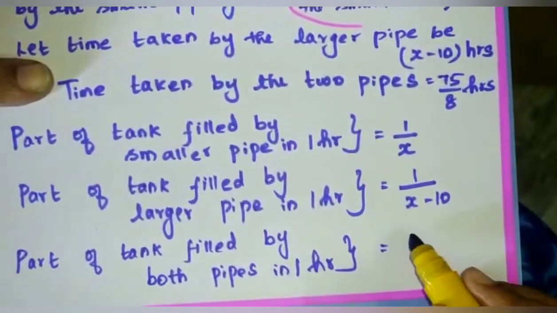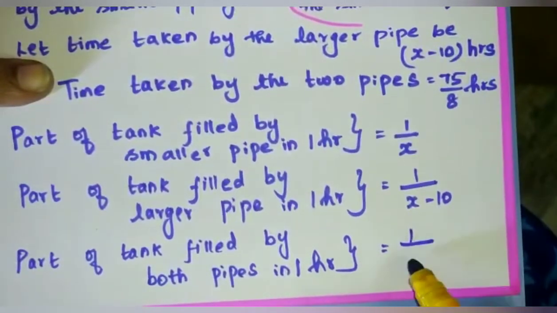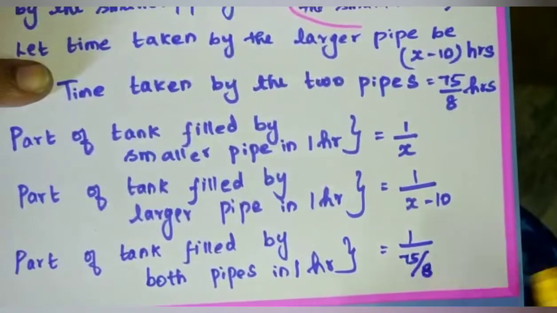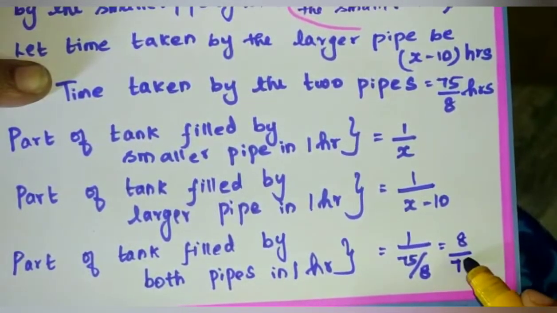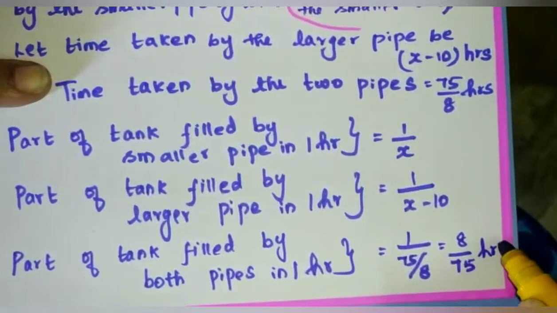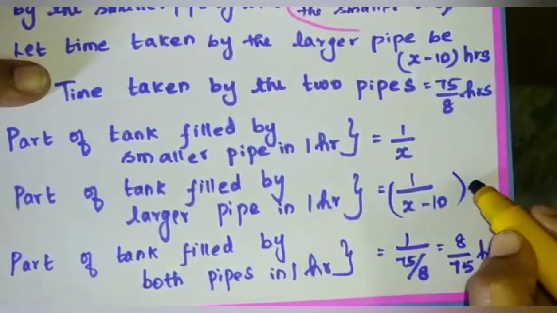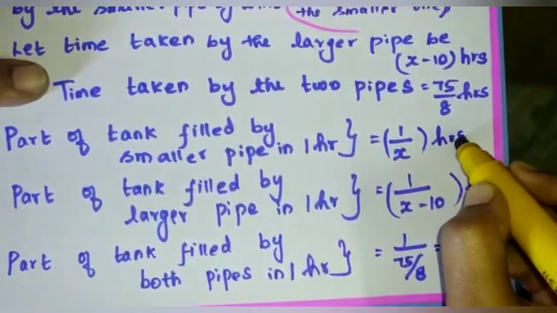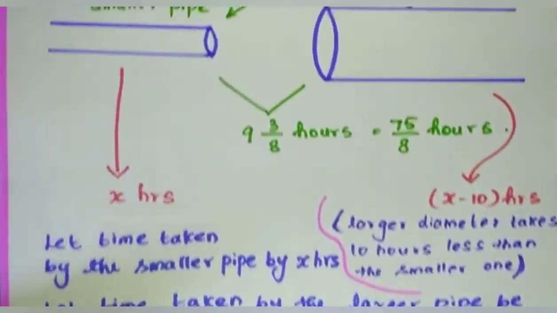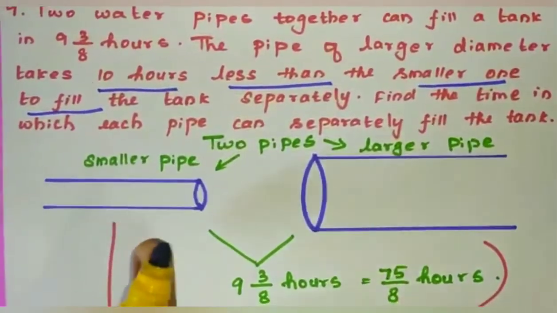So you have to write in the reciprocal. 1 divided by 75 divided by 8. Then 8 by 75 hours. Clear, all of you? Don't confuse among yourself.